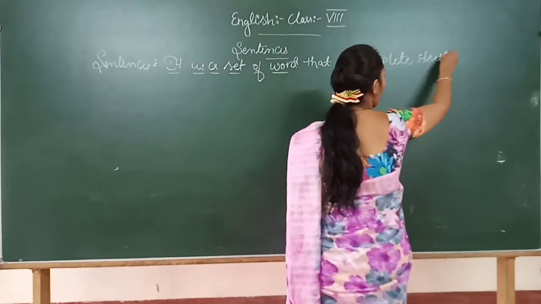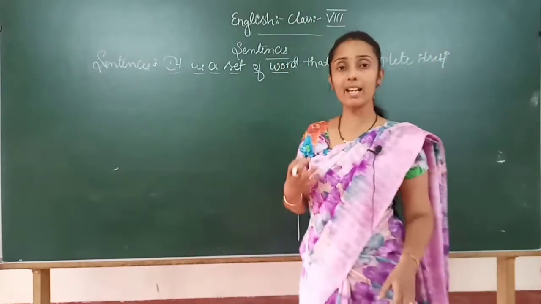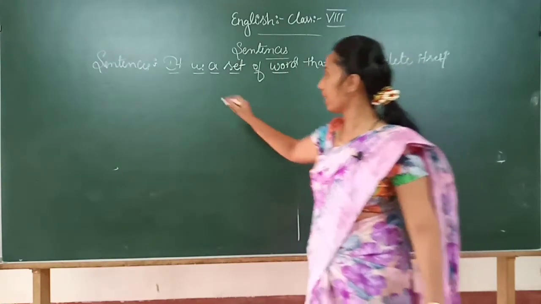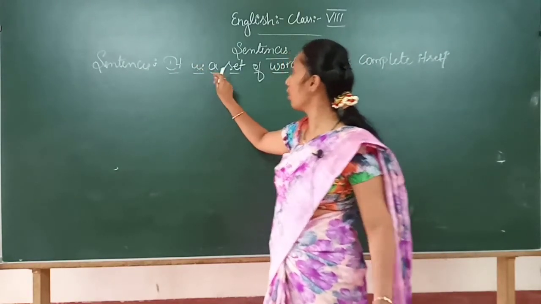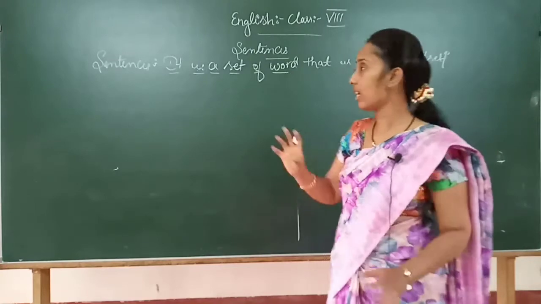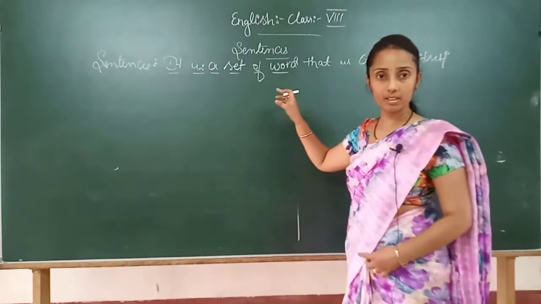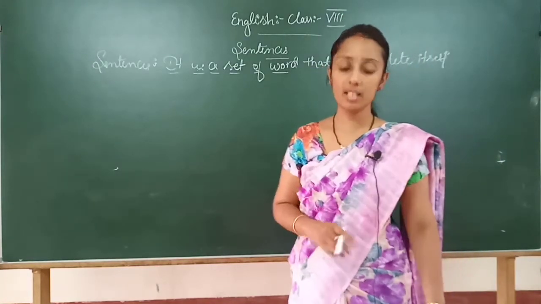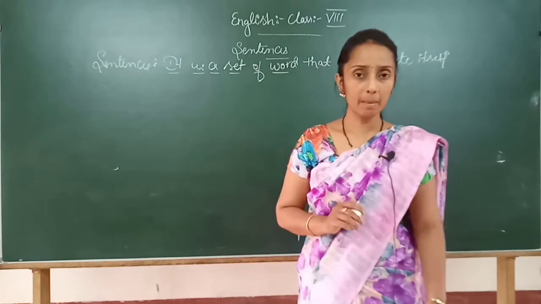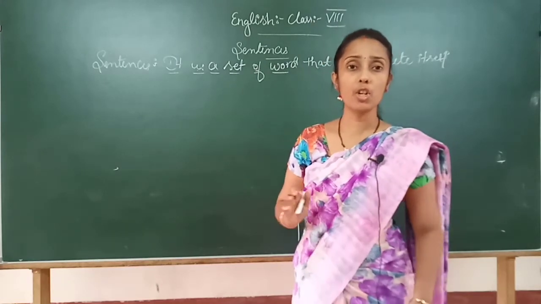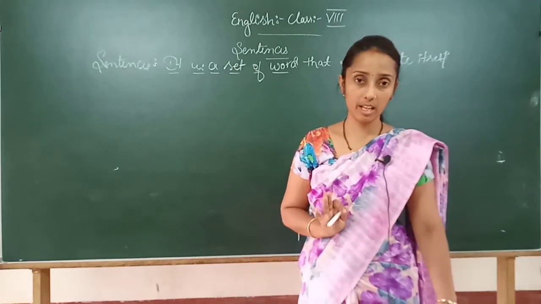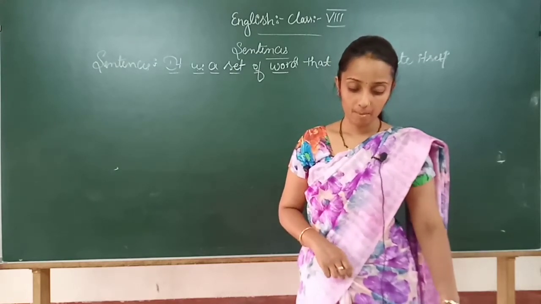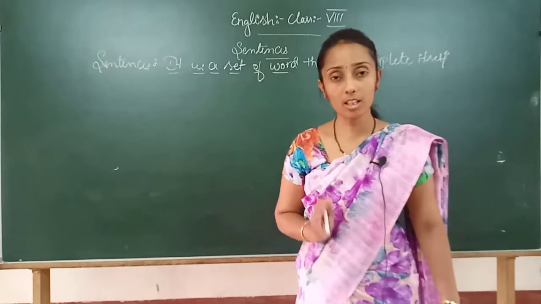So is it clear, children? What does a sentence mean? A sentence carries a set of words, and it completes itself, in the sense that it gives a proper meaning. That we call a sentence. Now remember one thing: a sentence should have a minimum of 3 words. Write down: a complete sentence must have a minimum of 3 words.